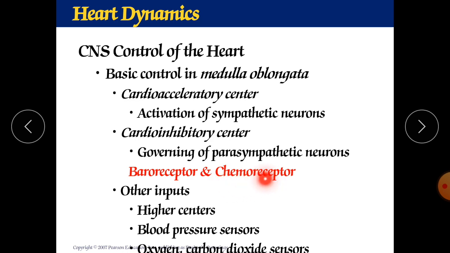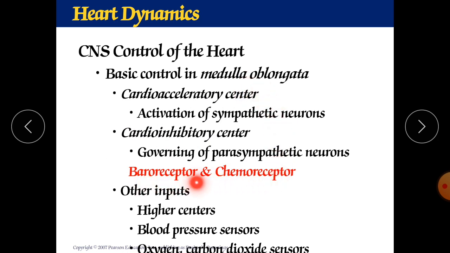These chemoreceptors are immediately joined with the carotid body and the aortic body, so they are going along with them. So baroreceptors and chemoreceptors are attached to both the receptors, with the same signaling sensory neurons.